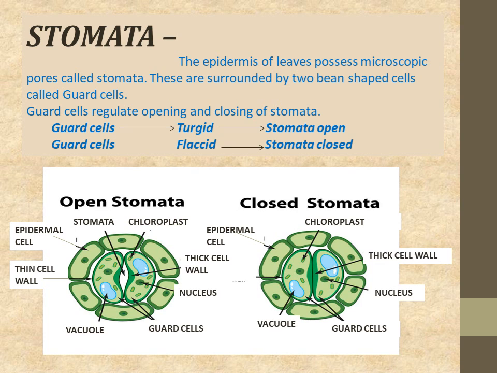Now see, these two are guard cells, this one is the thick cell wall, and these are chloroplasts which are present in the guard cells. Then nucleus, then vacuole. We know that a large vacuole is present in a plant cell, with a thin cell wall. Then epidermal cells: the outermost, outer covering cells are known as epidermal cells, and this one is the stomata.